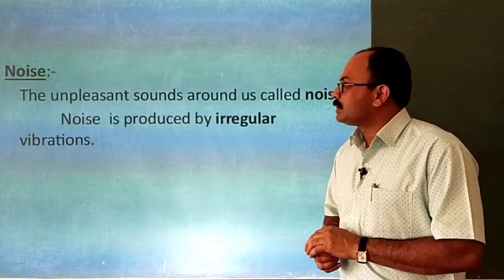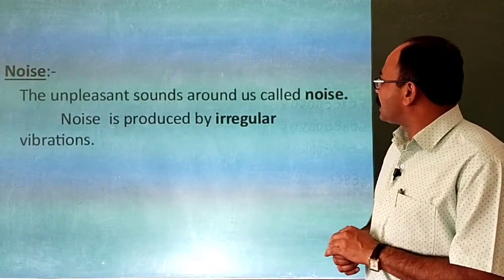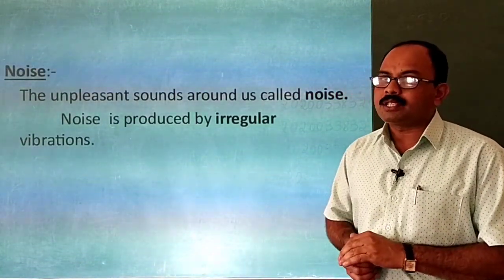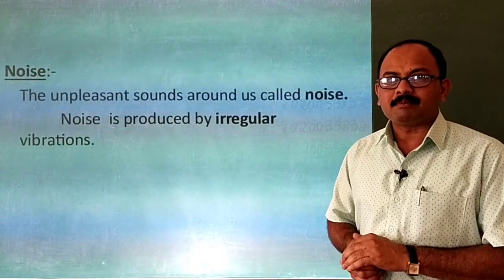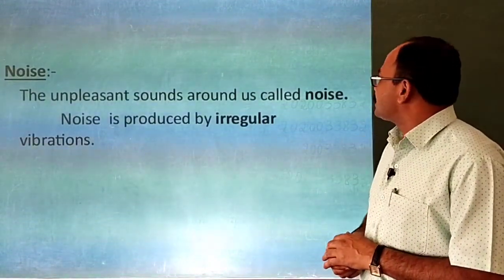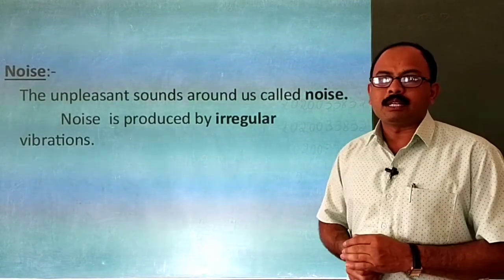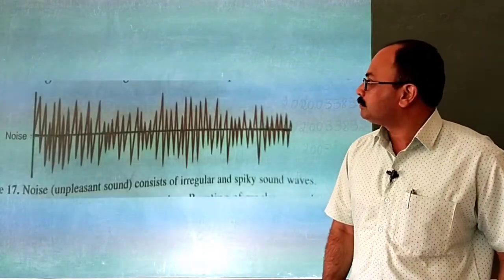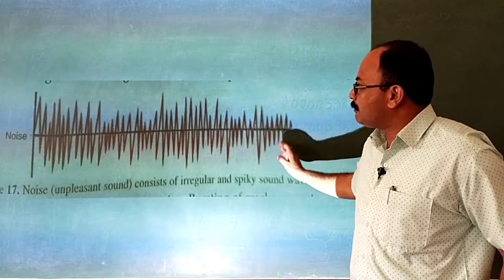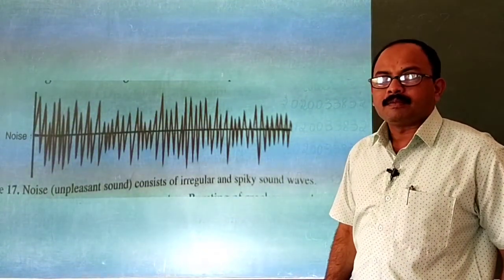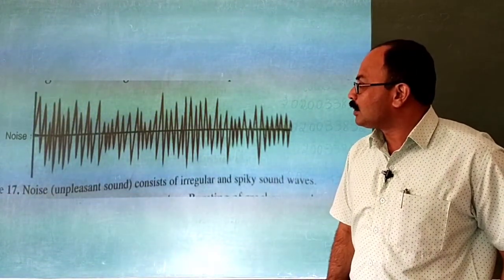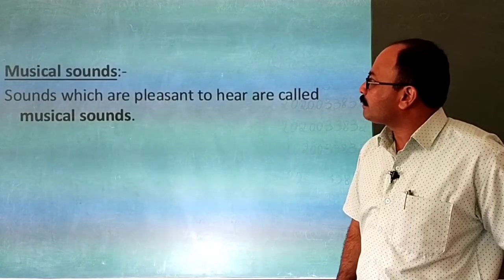Noise. The unpleasant sounds around us are called noise. Pleasant sound becomes music, children. Unpleasant sounds are known as noise. Noise is produced by irregular vibrations. This is an example of the wave cycle, how it will look for noise, unpleasant sound.